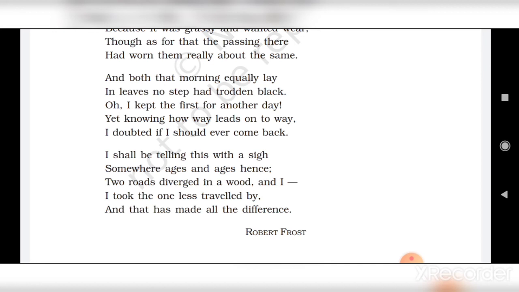The poet further says that in future he will take a deep breath and say that once upon a time he had reached such a path where he had to select one path, as he could not travel on both at the same time.